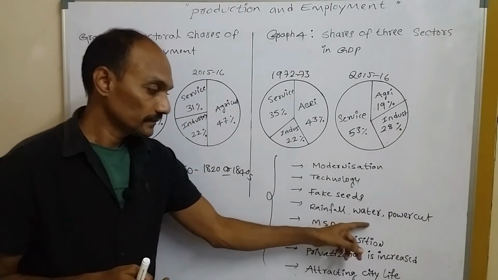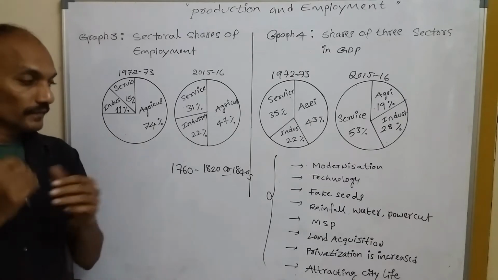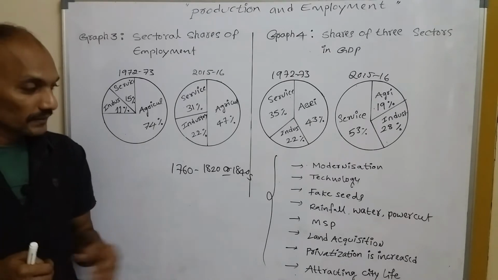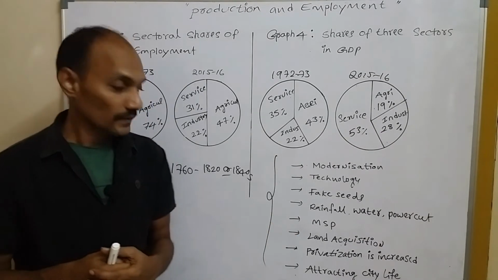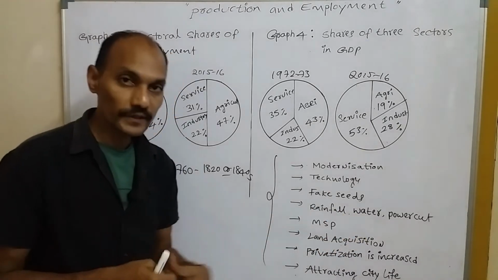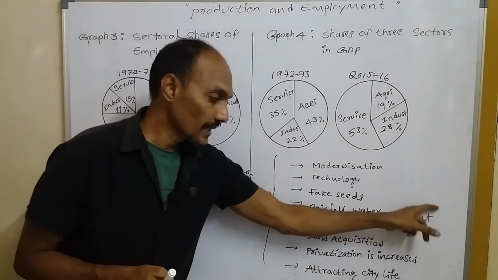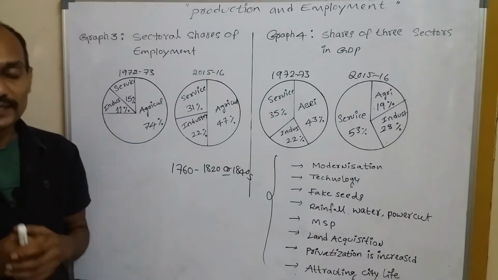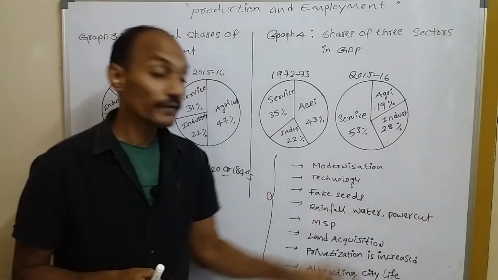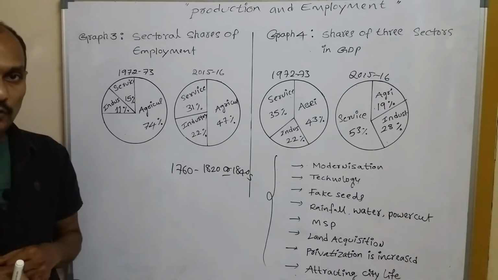And water: the irrigation system was very bad decades ago, but now the irrigation system is improving nowadays by the government. Then power cut. I think there is no power cut nowadays, because the government is also improving power generation.